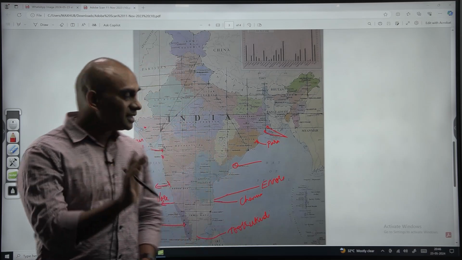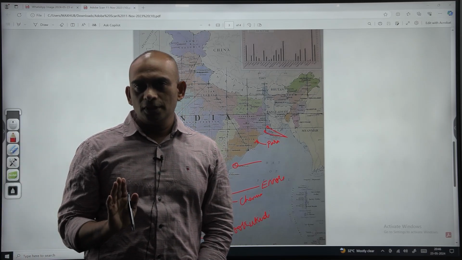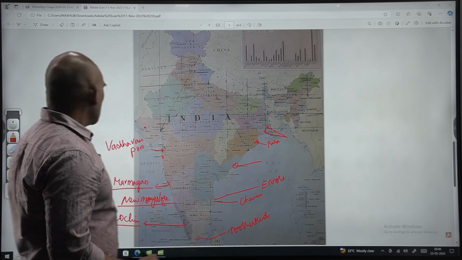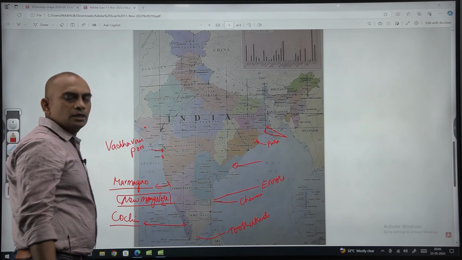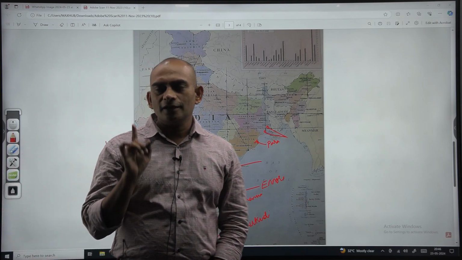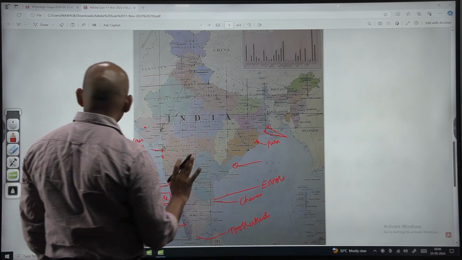So this is about all the important major ports in India. New Mangalore port is located in the state of Karnataka. These are the major ports.